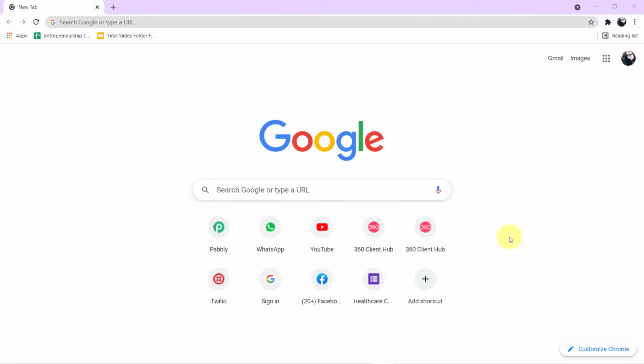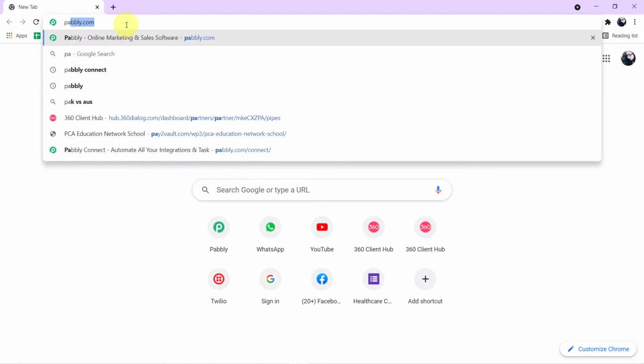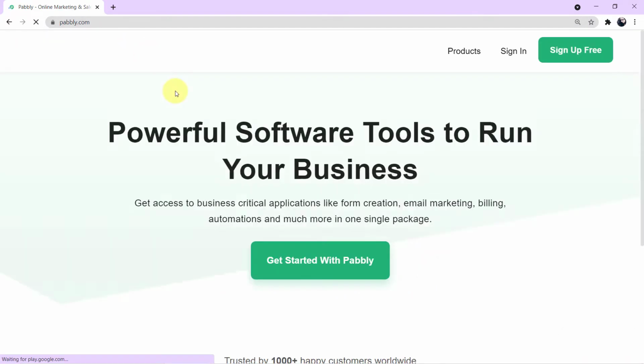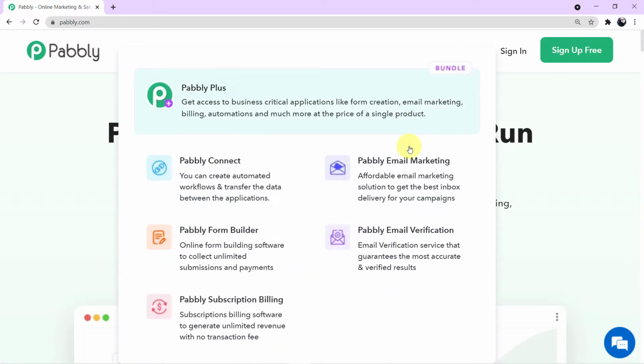Okay guys, so to start with the process, you have to first open your browser, come to the search engine, and here you have to search for Pabbly. Type Pabbly, remember, Pabbly. Okay, now you can see this is the website page of Pabbly. What you have to do next is click on products, and you can see all of the 5 applications offered by Pabbly. Today we are using Pabbly Connect, so click here.